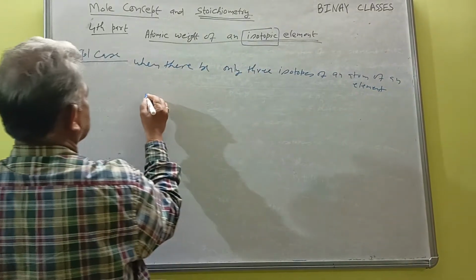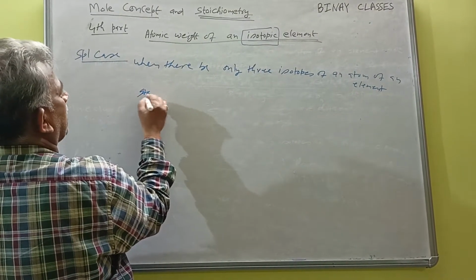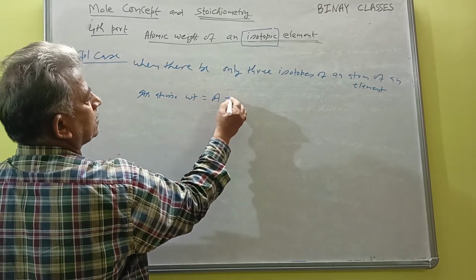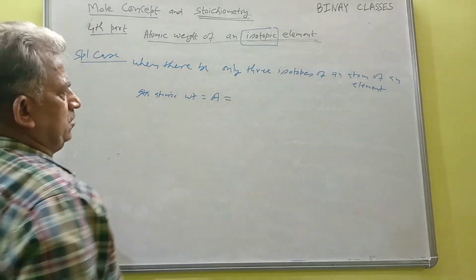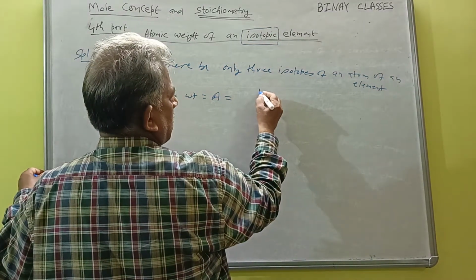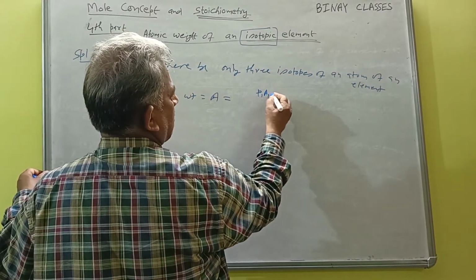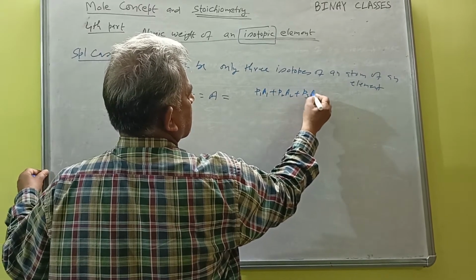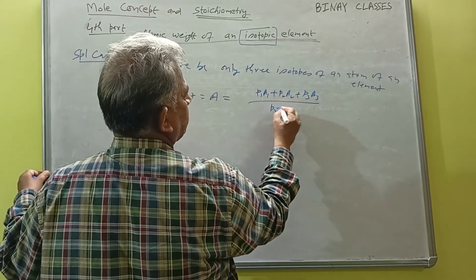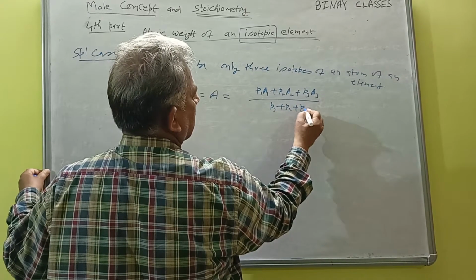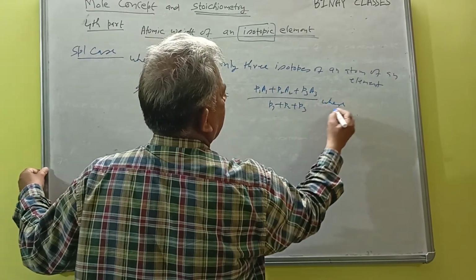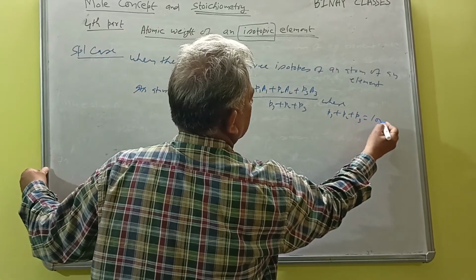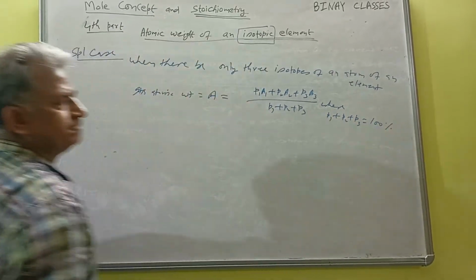So at that time its atomic weight A is P1A1, P2A2, P3A3, where P1 plus P2 plus P3 will always be 100%.